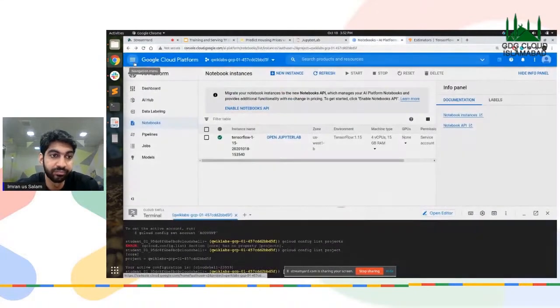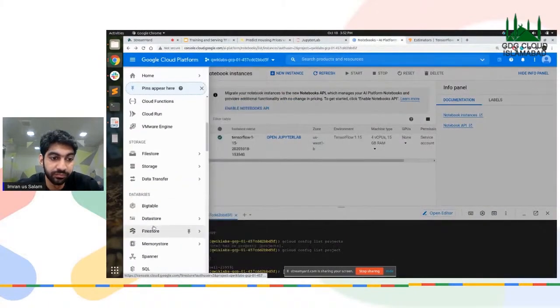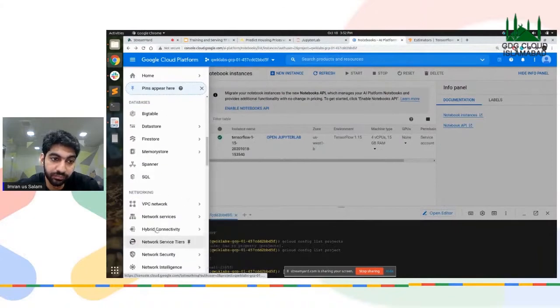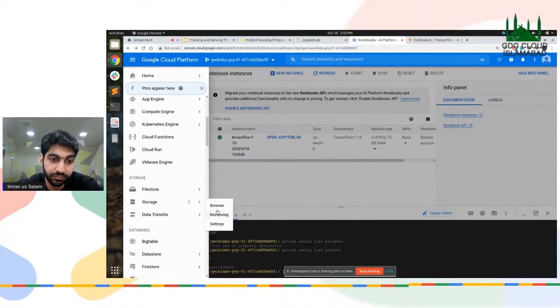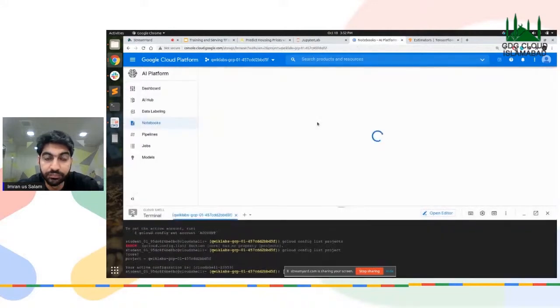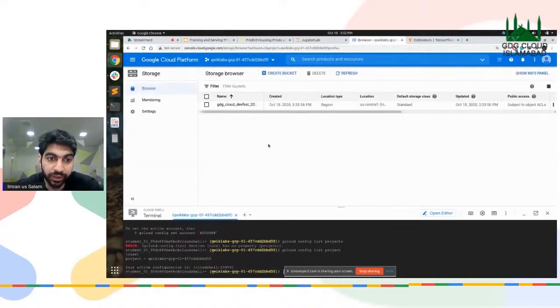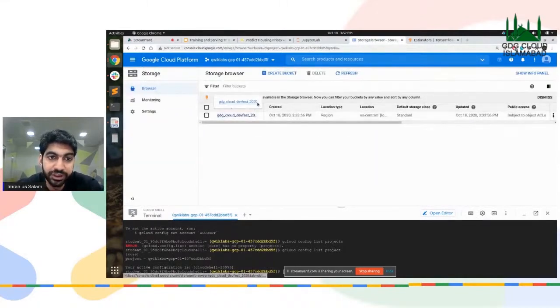Let's see the bucket name. Okay, our bucket name was GDG Cloud DevFest 2020.